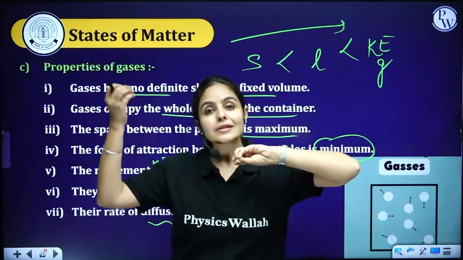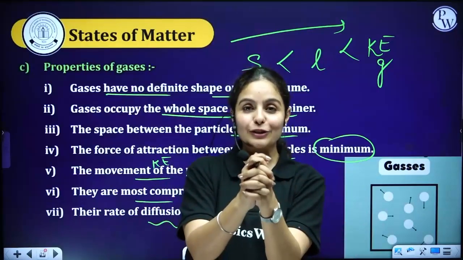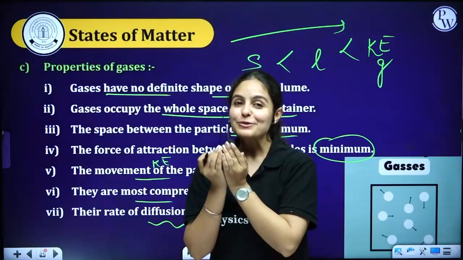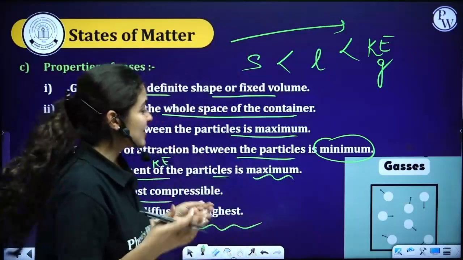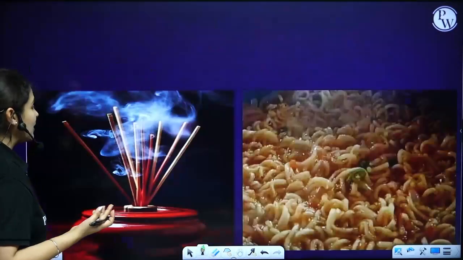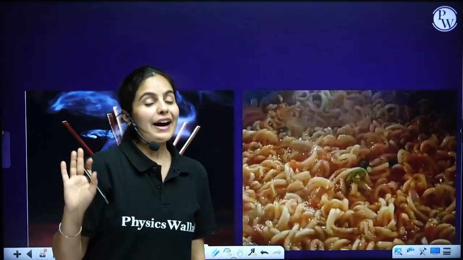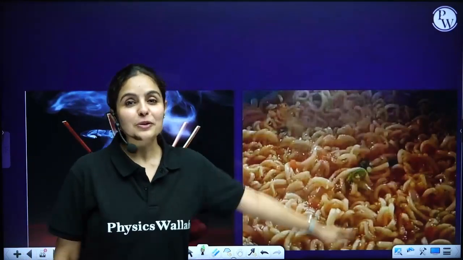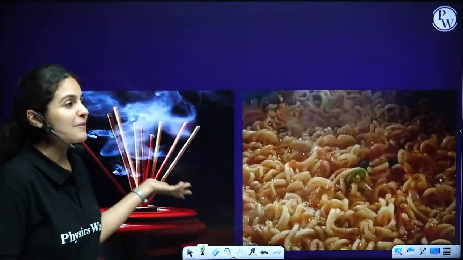Because particles of that food will get diffused into particles of air, will travel towards you, and yummy, yummy, right? So you can smell those foods from a long distance. And disclaimer, I have no intent to make your mouth water, but these are some examples you can quote